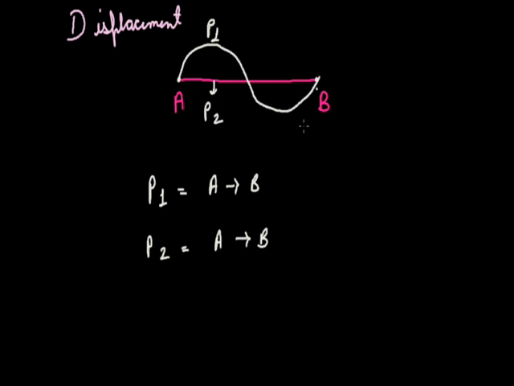In this example, the displacement is represented by the pink line, that is a straight line. Means displacement is the shortest path to be followed from the initial position to the final position where the person wants to reach.